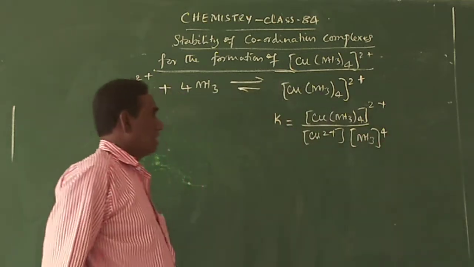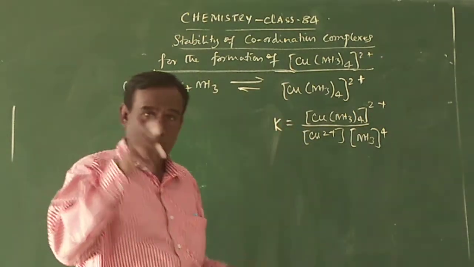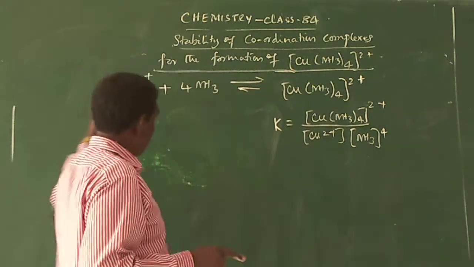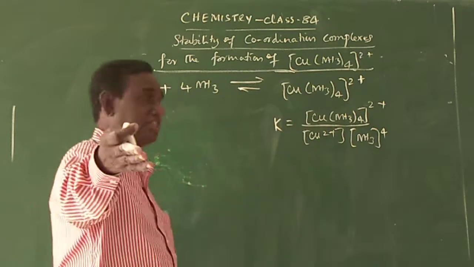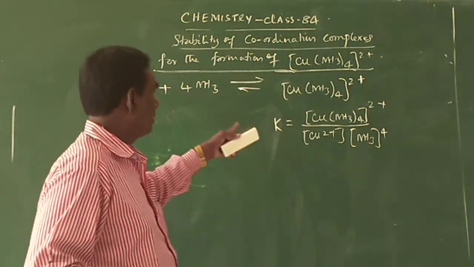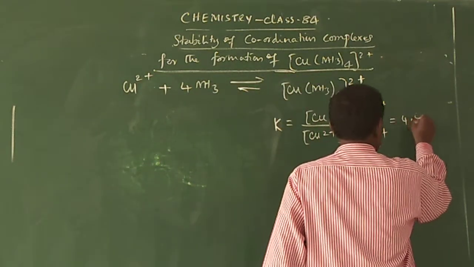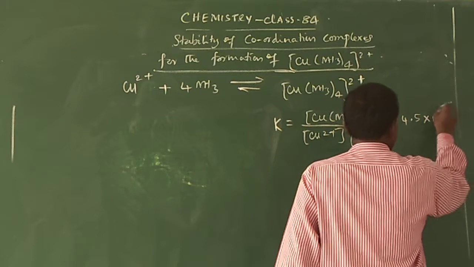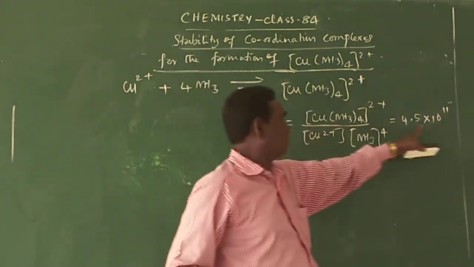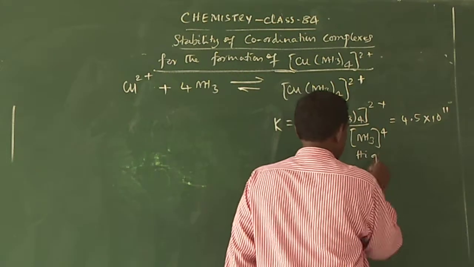This is the equilibrium constant, and for the formation of this complex entity it is called the stability constant. Its value is found to be 4.5 into 10 power 11, a high magnitude.